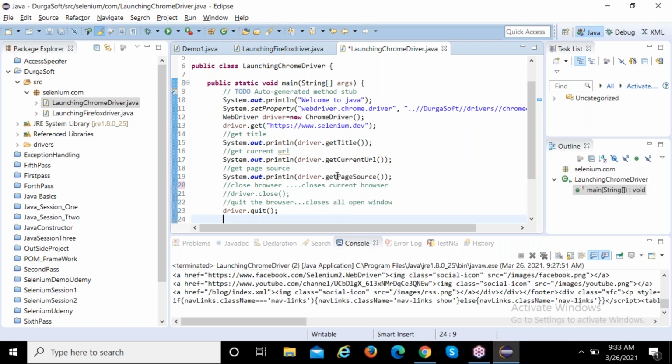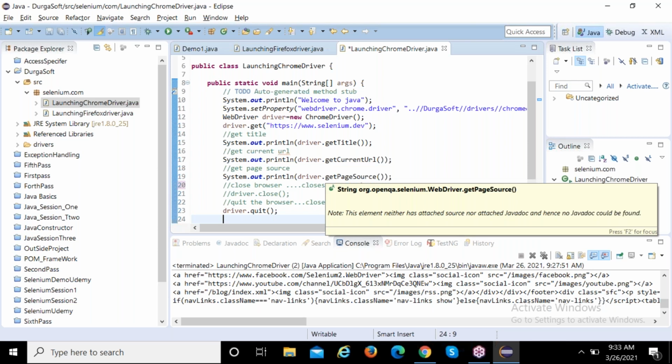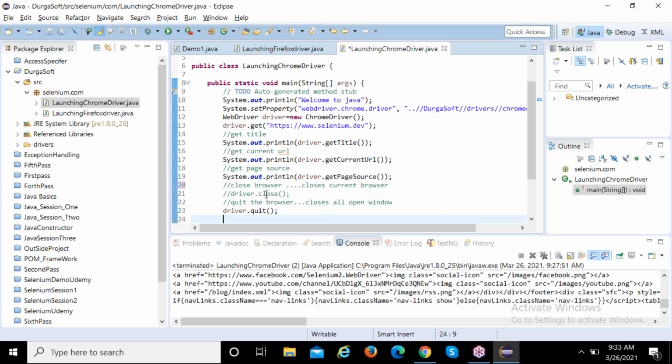Next one, get page source. If you want to see the page source manually, we go to the website, right click, view page source, and check the title. But in automation, how will you check that? You need to use the command get page source. Close means the current browser will be closed. Quit means it closes all the open windows. Simple. So these are the browser commands.